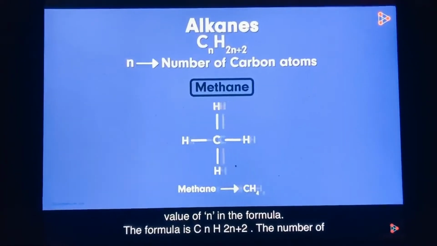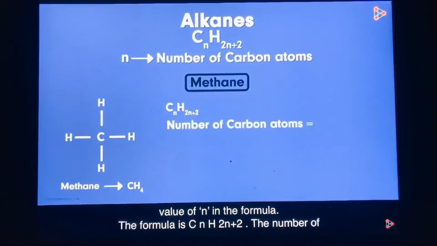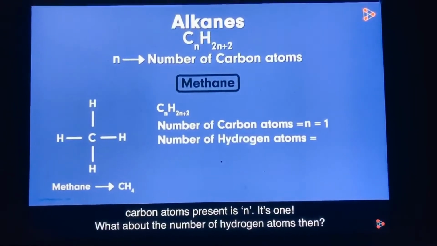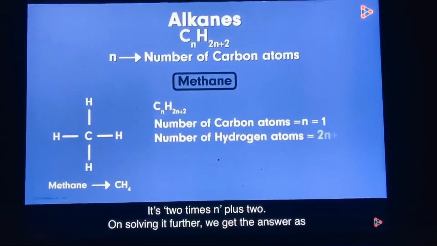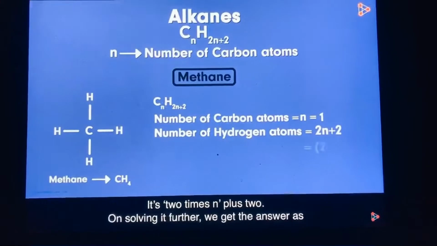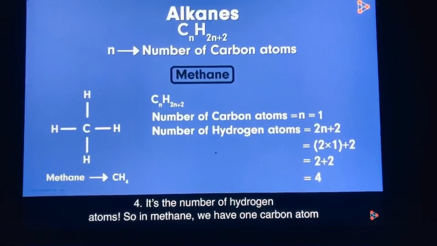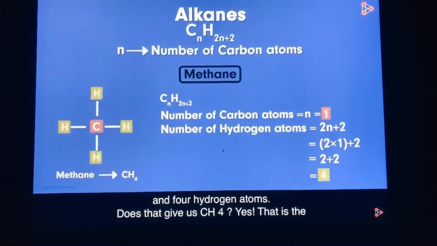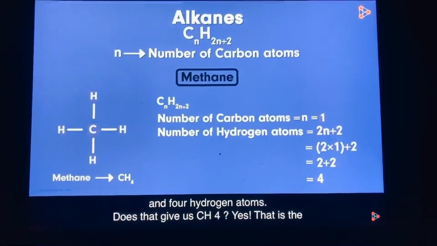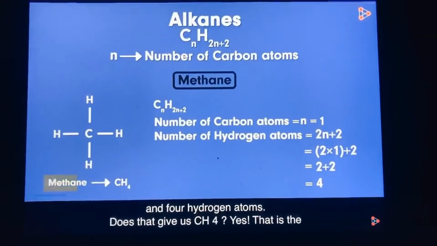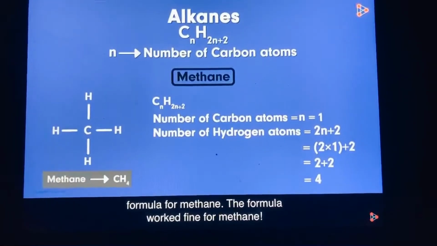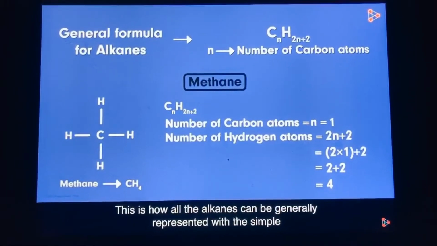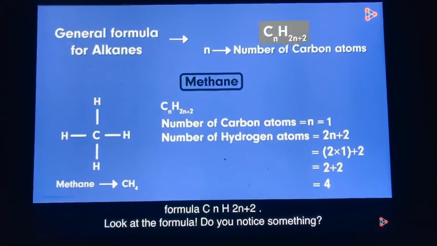Let's substitute the value of n in the formula. The formula is CnH2n+2. The number of carbon atoms present is n, which is 1. And what about the number of hydrogen atoms? It's 2 times n plus 2. On solving it further, we get the answer as 4, the number of hydrogen atoms. So in methane, we have 1 carbon atom and 4 hydrogen atoms. Does that give us CH4? That's correct. That is the formula for methane. The formula worked fine for methane. This is how all the alkanes can be generally represented with a simple formula, CnH2n+2.